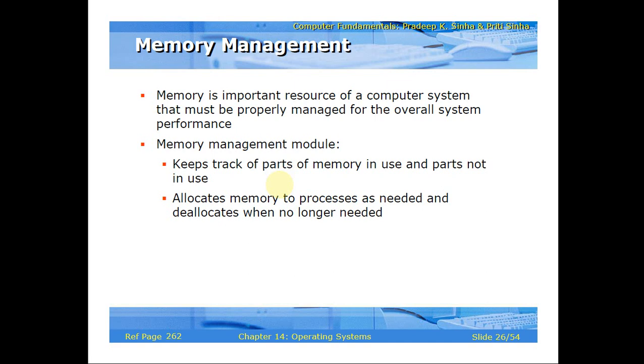The parts of the memory which are in use may be used by the operating system, or by some other task, program or process, and some portion of the memory may be free. So you need to find out how much memory is free and how much memory is occupied.